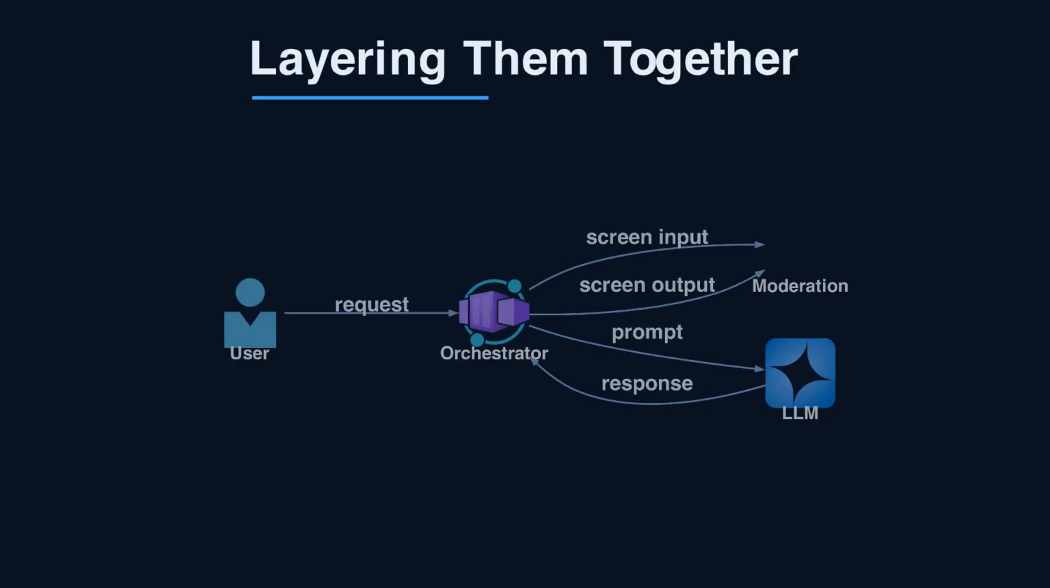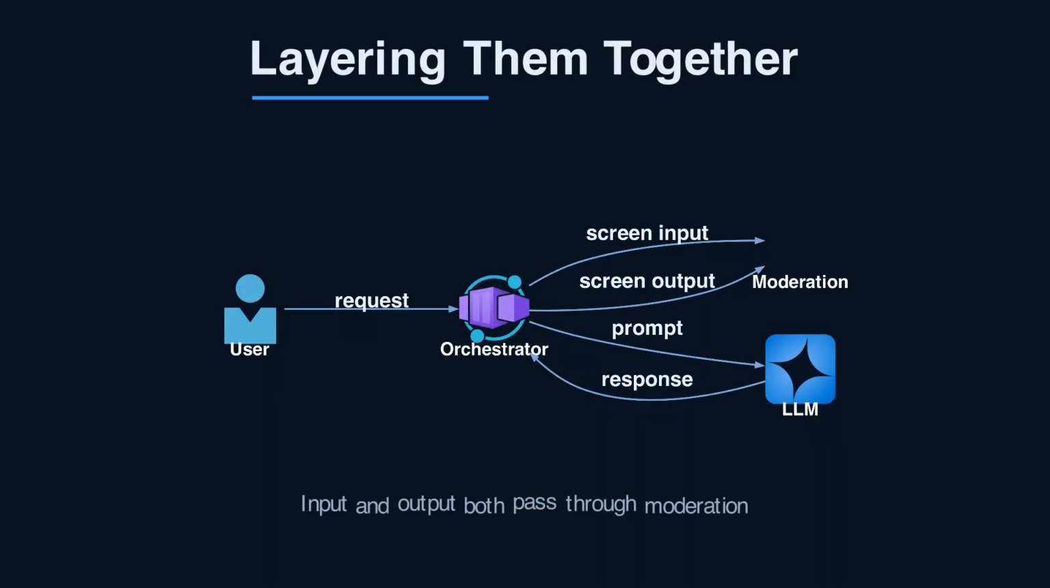Here's how the layered pattern wires up in practice. The user request hits your app, which first sends the input text to content safety and prompt shields. If it passes, the prompt, with your behavioral guardrails baked in, goes to Azure OpenAI. The model's response is then screened by content safety again before it reaches the user. 2 checkpoints: input and output, with the model's own instructions as the soft middle layer. This is defense in depth. No single layer is trusted to do everything.